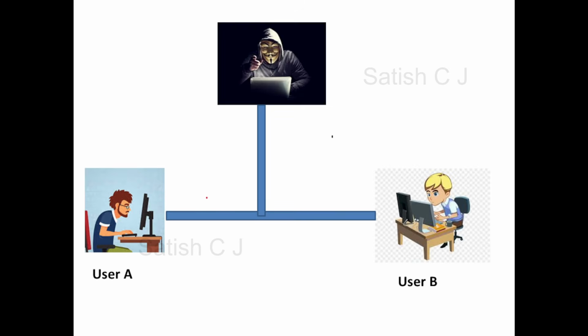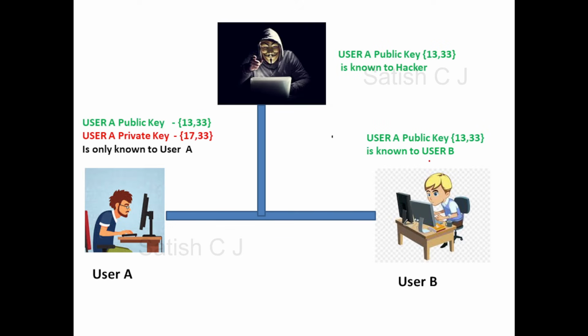Now let's take a look at the visualization again here. So users are communicating, and we have the public key published to everybody. User B uses the public key of user A to convert this plain text message 4 to a value 31, which is the ciphertext, and he sends the ciphertext to user A. Now what is the next step? User A should take the ciphertext, use his private key, and get back this plain text value of 4.